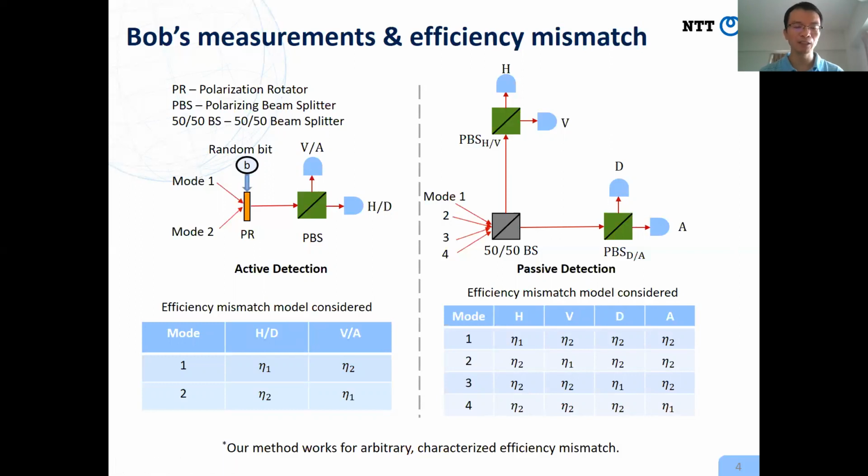We will study efficiency mismatch between these two detectors. Also, the mismatch may depend on the mode of the incoming signals, so we will study this kind of mode-dependent efficiency mismatch. Similarly, for the passive detection scheme, we will study this kind of mode-dependent efficiency mismatch. In this work, we will illustrate our method with these two special mismatch models. However, I would like to emphasize our method works for arbitrary efficiency mismatch as long as this mismatch can be characterized.